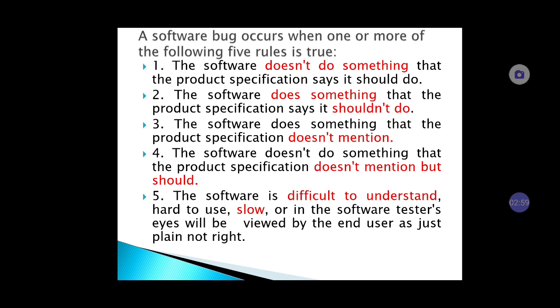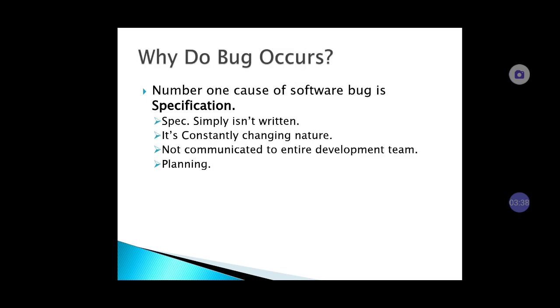The software doesn't do something that the product specification doesn't mention, but it should. Some mandatory things are there, like the bank balance should not be less than 0. It is a mandatory condition and it should be developed automatically by the developer. Even if it is not mentioned, the developer must do that. If it is not there, then it is a problem. The software is difficult to understand, hard to use, very slow, not convenient, not comfortable. It is also called a bug. So everybody should know all these 5 rules while testing.